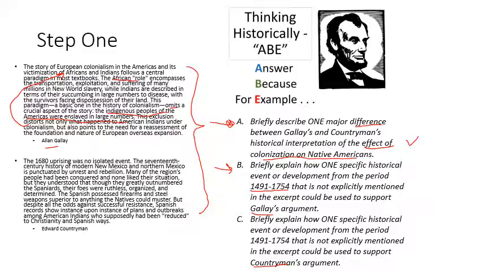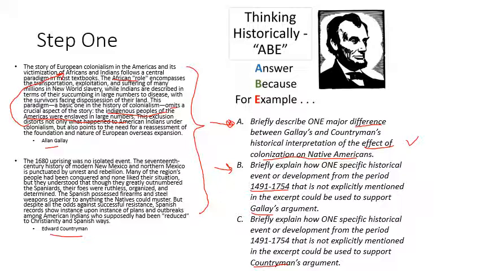So let's look at Countryman's argument. The 1680 uprising was no isolated event. The 17th century history of modern New Mexico and northern Mexico is punctuated by unrest and rebellion. Many of the region's people had been conquered, and none liked their situation, but they understood that though they greatly outnumbered the Spaniards, their foes were ruthless, organized, and determined.